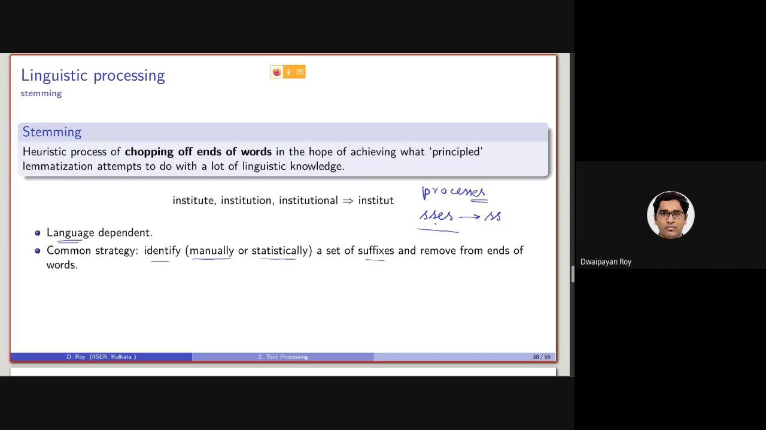So basically, this ES will be removed. If we see processes, we will be transforming this SSES to only SS, which transforms processes to process. In this case, process, that is a stem, is actually a word. But for other examples such as institution, we will be ending up with a term which is not a dictionary word.